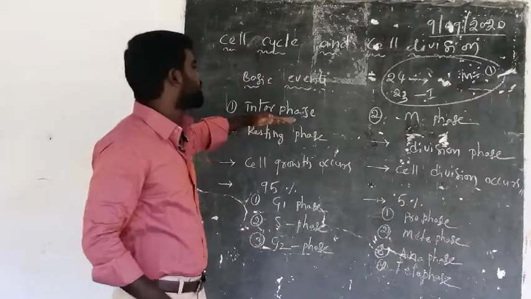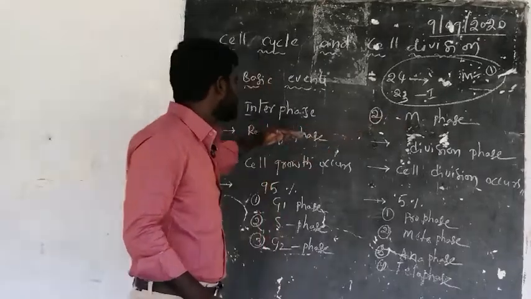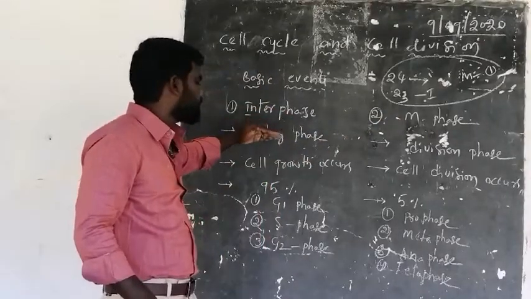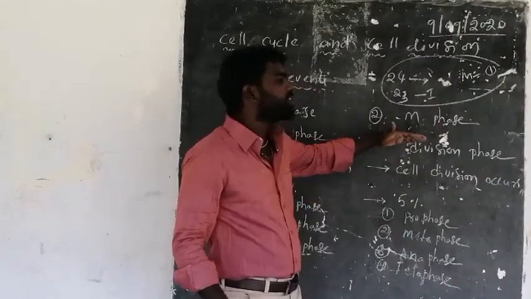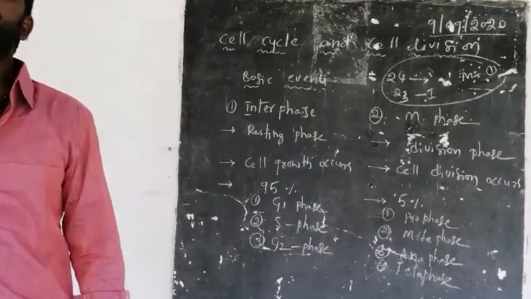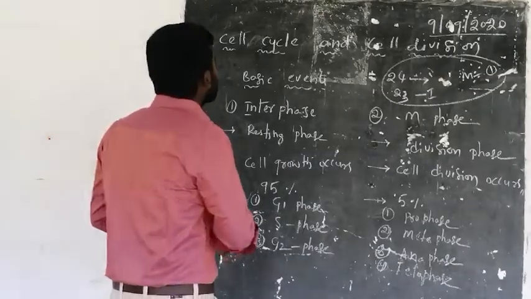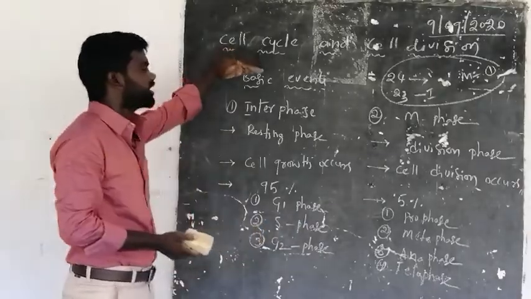Up to here, these are the basic events in the cell cycle. And what are the basic events? Interphase and M phase. This is common for all the cells. This M phase or mitotic phase, and there is one more phase that is called meiosis phase. Here there are two types of cell division. Here we have completed the basics of the cell cycle.